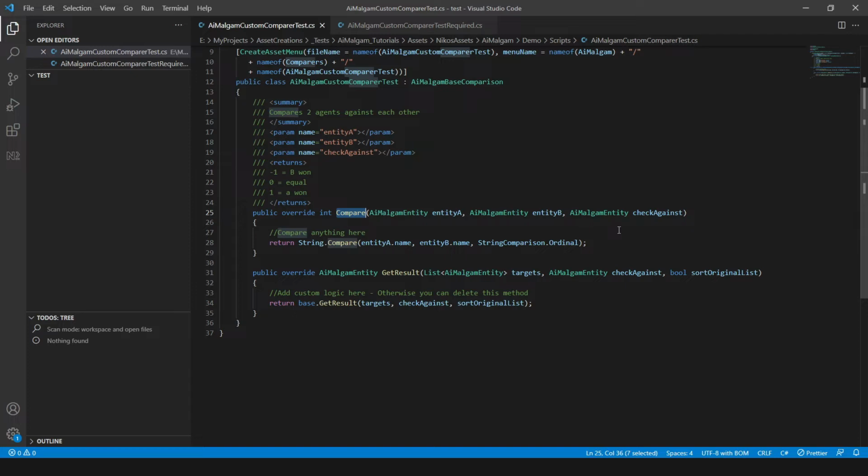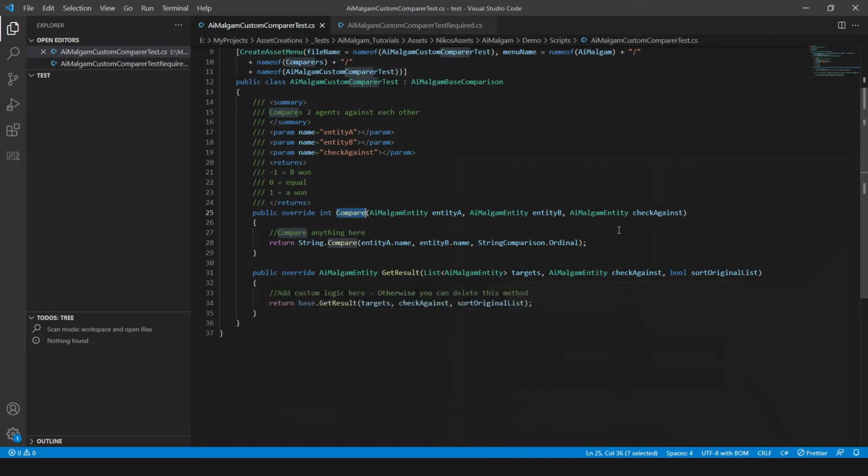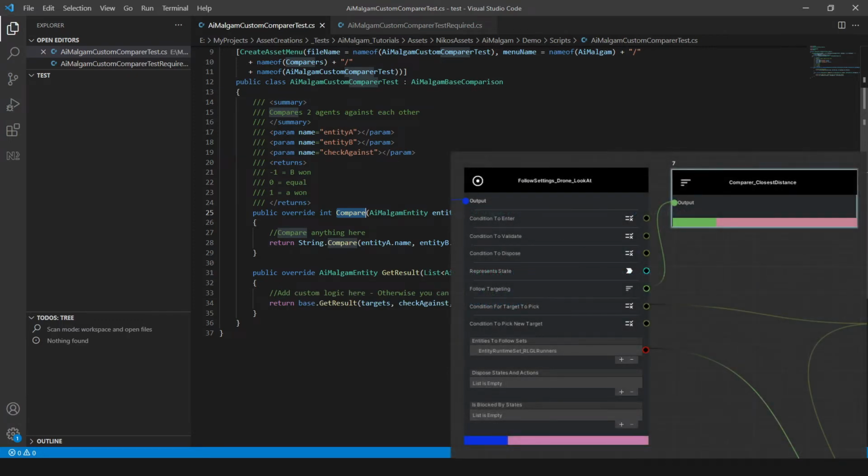So the first and second parameter in the compare method are basically the list elements you want to compare, and the third one, being the check against AiMalgam entity, is always the same. So you can, for example, sort or compare the entities by distance to the check against AiMalgam entity. This is especially useful if you want to implement a targeting comparison.